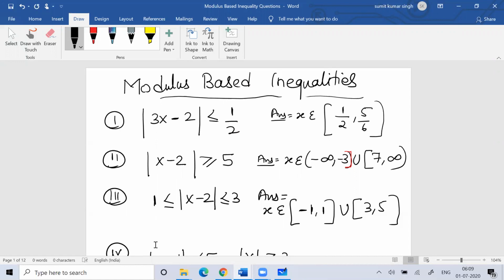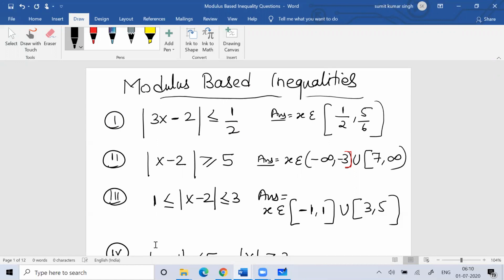But when we talk about modulus based inequalities, the main intention of discussing a modulus based problem is to go one step further on inequality. I suggest people looking at exams like CAT, XAT or IIFT, those preparing for management, can look at modulus based inequality.